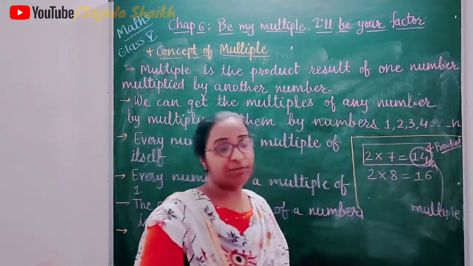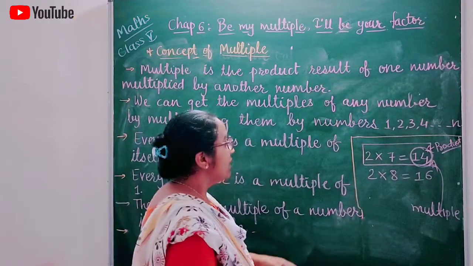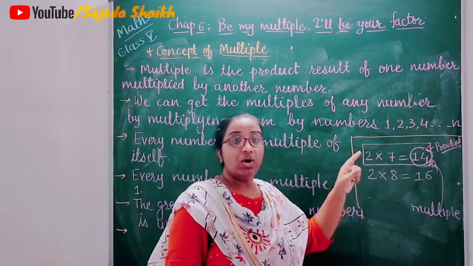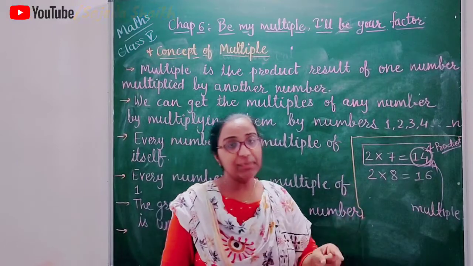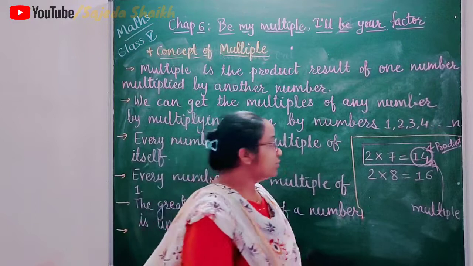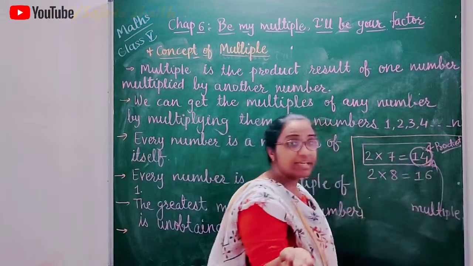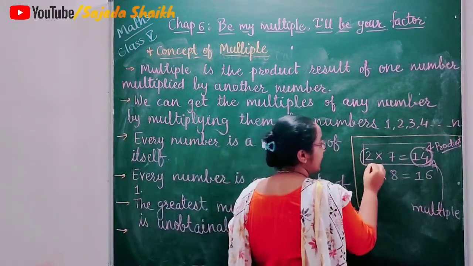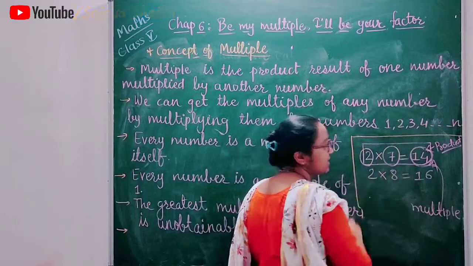So as per the definition, the product result of a number multiplied by another number is called a multiple. Here the product is 14, and we get this 14 when we multiply 2 by 7.